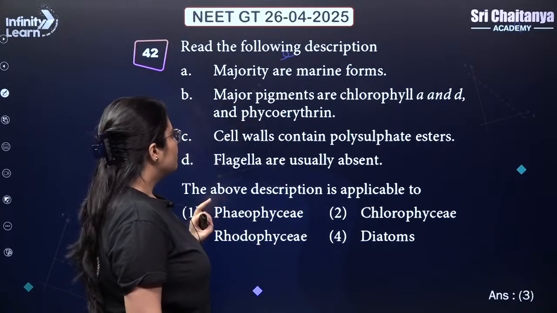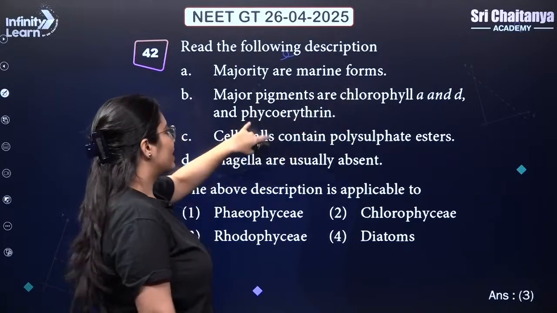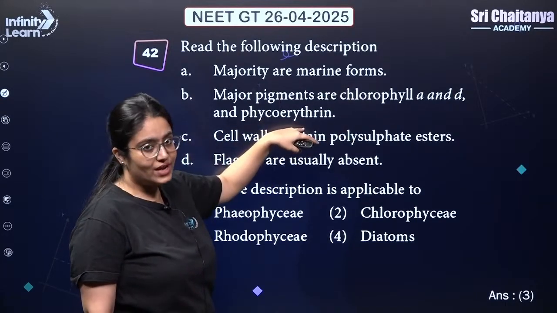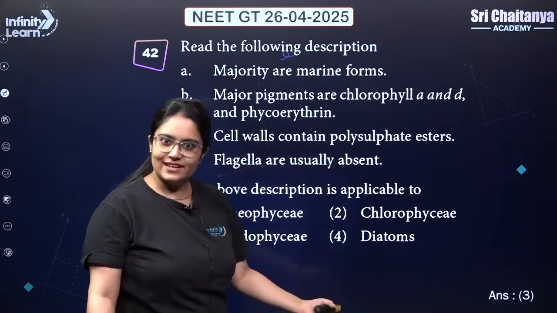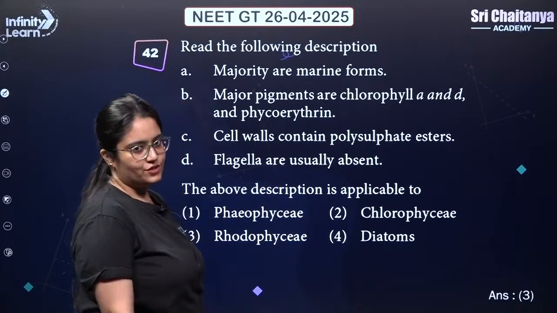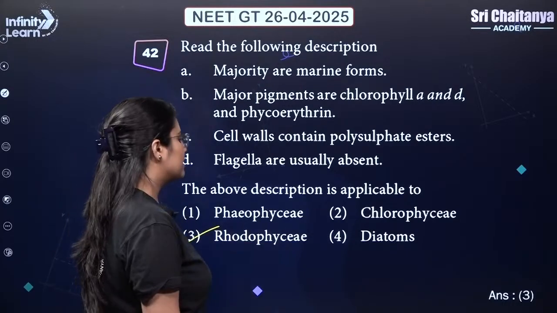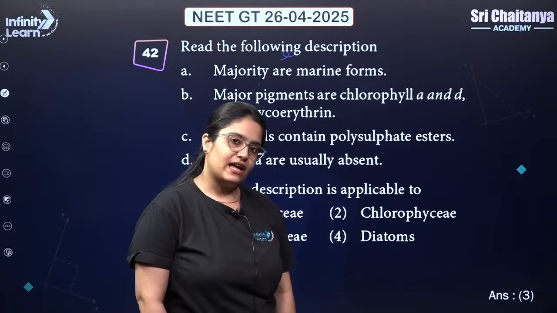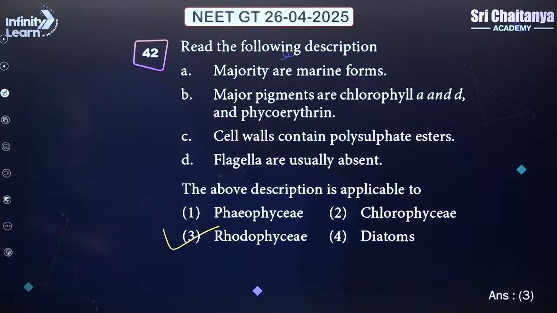Okay, so these are the points you have to read and describe the organism. Majority are marine forms. Major pigments are chlorophyll A, D and phycoerythrin. It is indicating red algae, Rhodophyceae. Cell walls contain polysulfate ester. Yes, Rhodophyceae. Flagella are usually absent, Rhodophyceae or red algae. So answer is 3, Rhodophyceae or red algae.